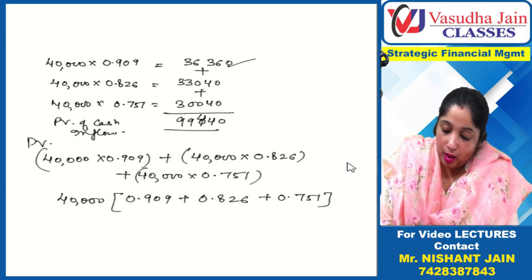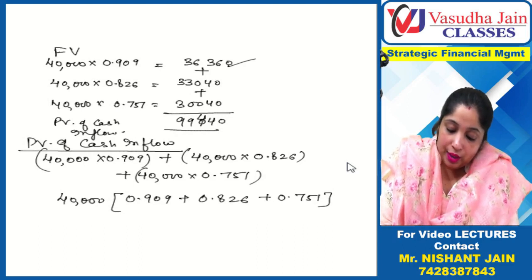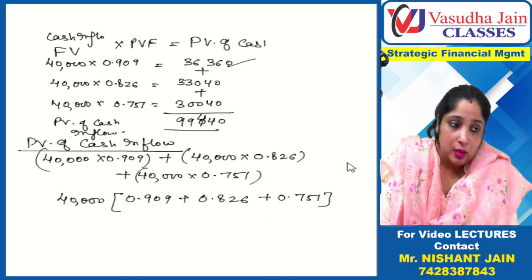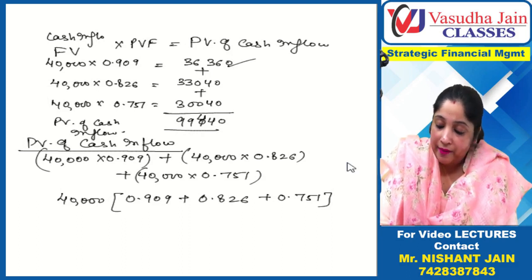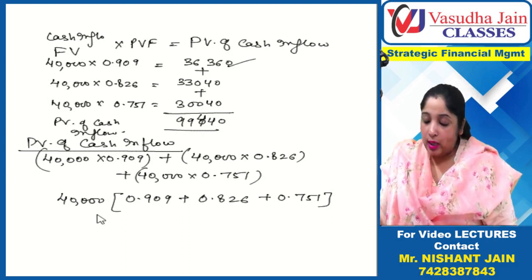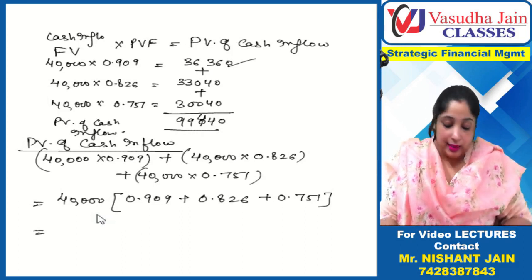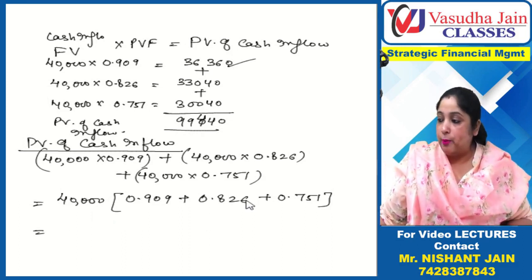What are we trying to compute? The present value of cash inflows, right? These were future cash inflows. Then we multiplied with the present value factor. We are trying to find out what? The present value of cash inflows. But in a different manner now I am trying to compute. So can I compute like this also? 40,000 into this. Now let me add these three figures.